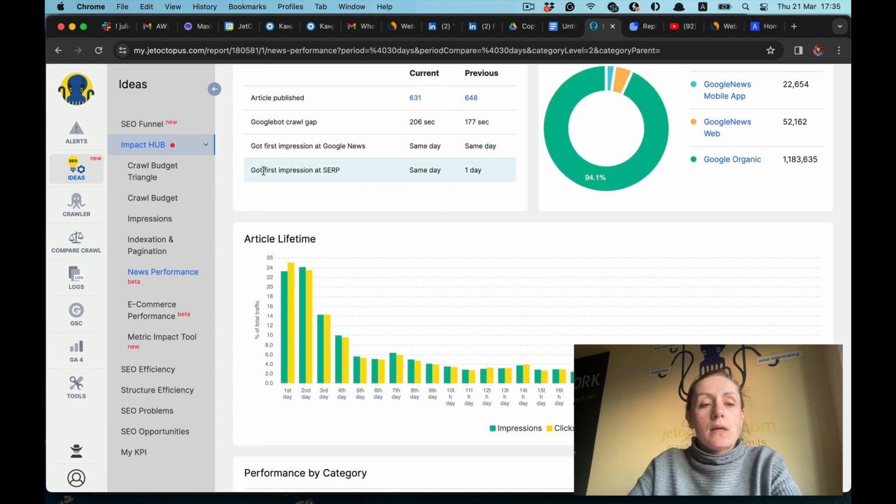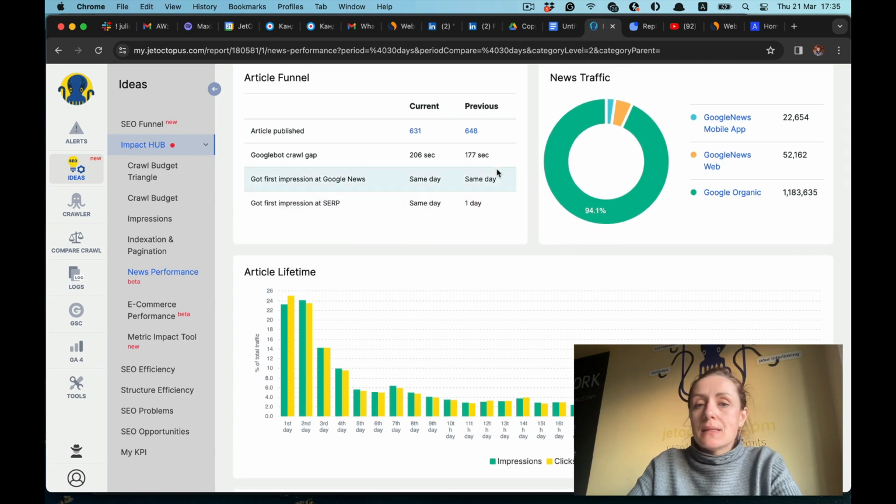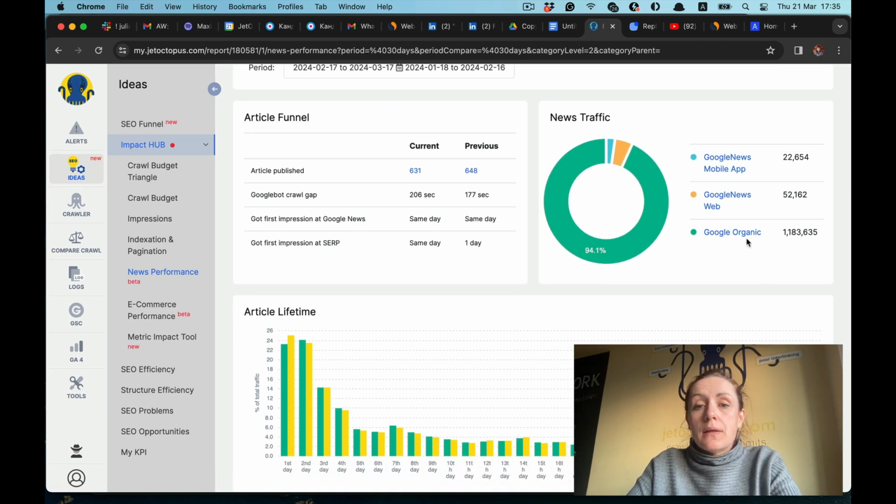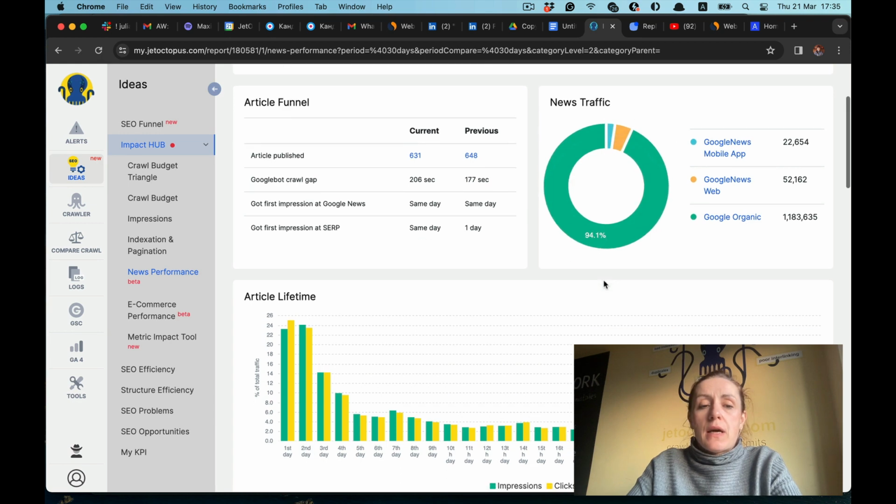Then when the article got the first impression in SERP the same day, so brilliant, isn't it? Then you get news traffic: Google News Mobile App, Google News Web, or Google Organic, the breakdown of that.